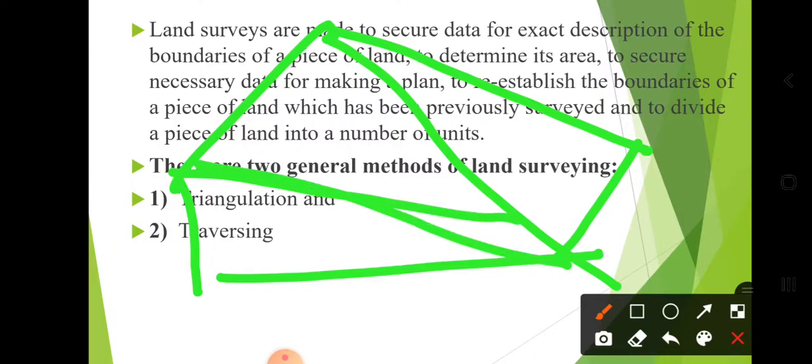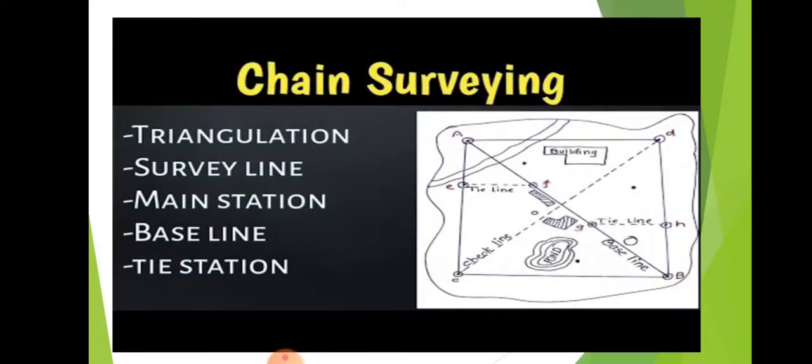Triangle 1, 2, 3. This one is an irregular area. We also divide that area into triangles likewise.